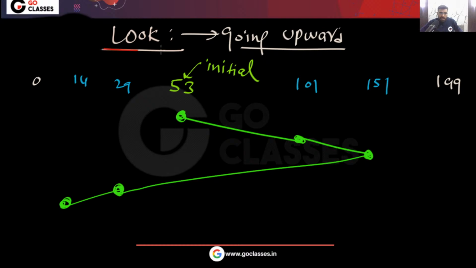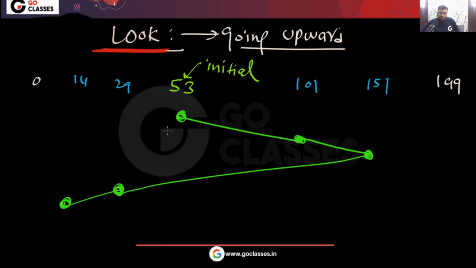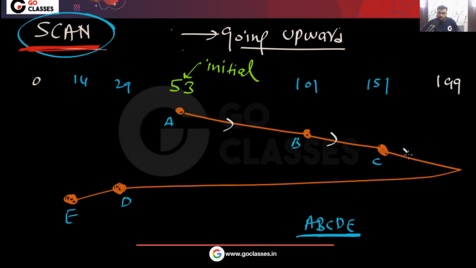In both the cases, in the case of look and in the case of scan algorithm, how many track movements are there? That is different. Yes or no? But the order is the same or not? Okay, let's call this request A. Let's call this request B, C, D, E. So here also you can notice A, B, C, D, E. Yes or no? And here also you can notice A, B, C, D, E. Are you getting my point? Here also A, B, C, D, E. So this is what I am saying. I hope you understood.